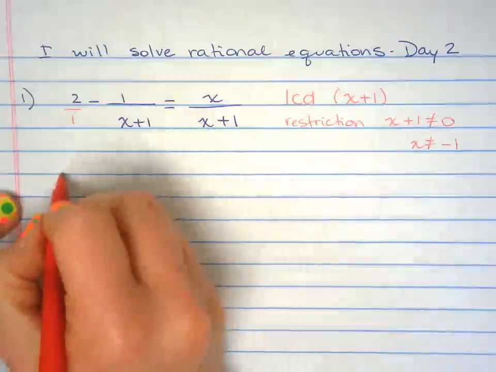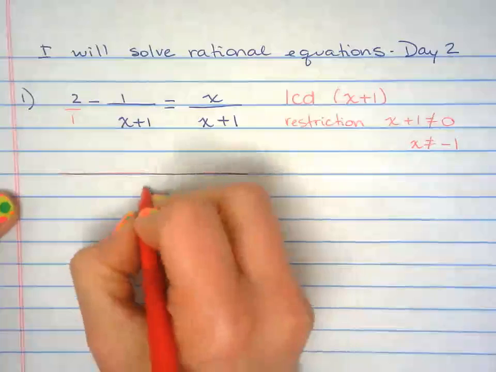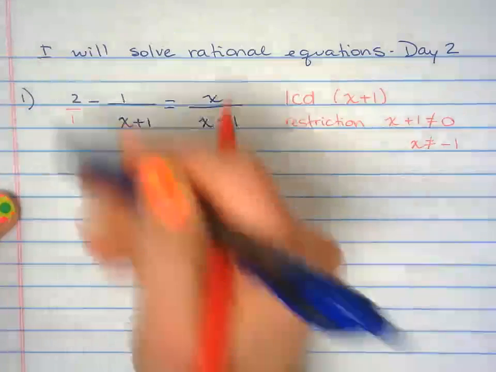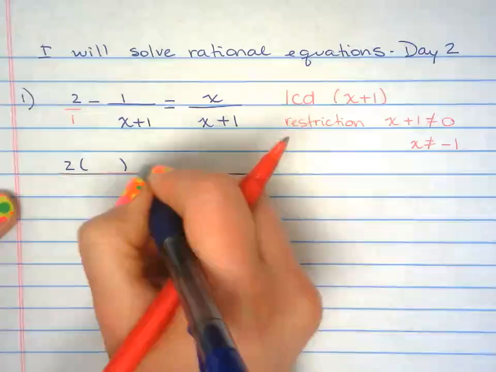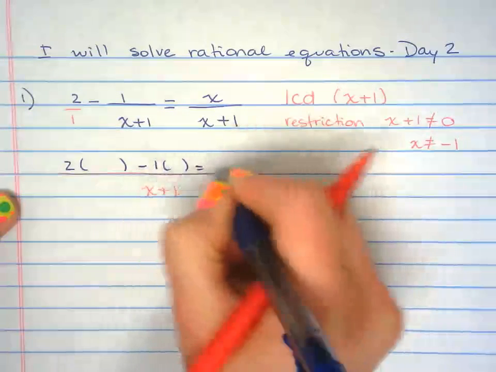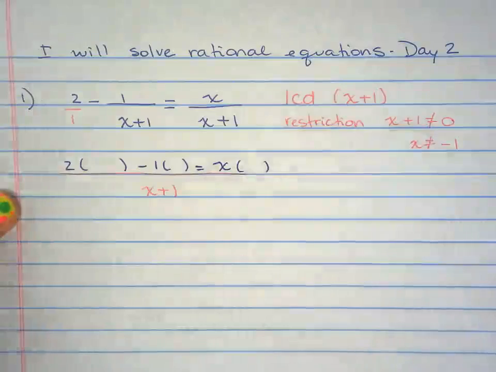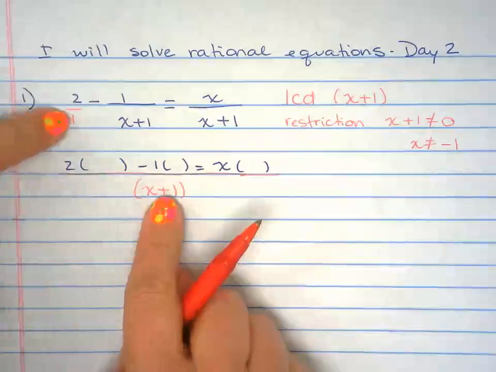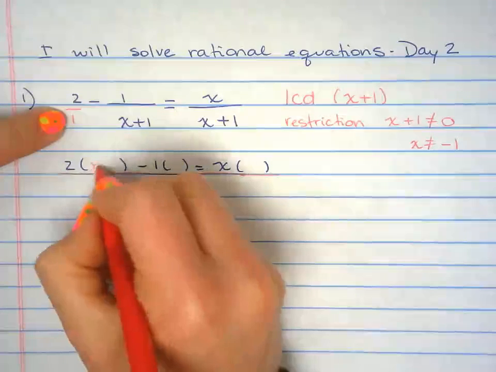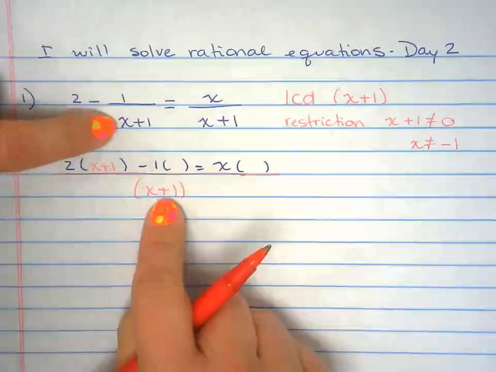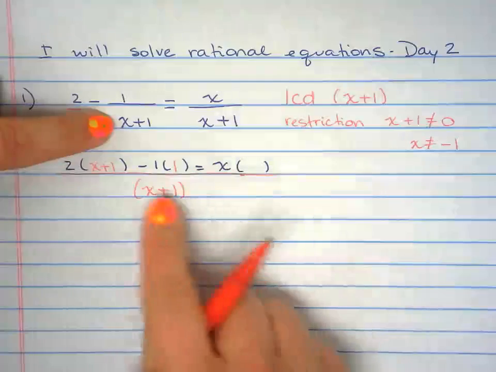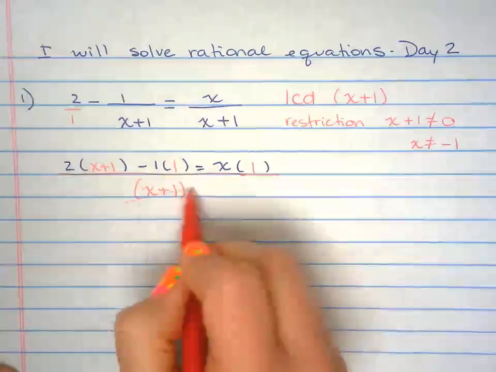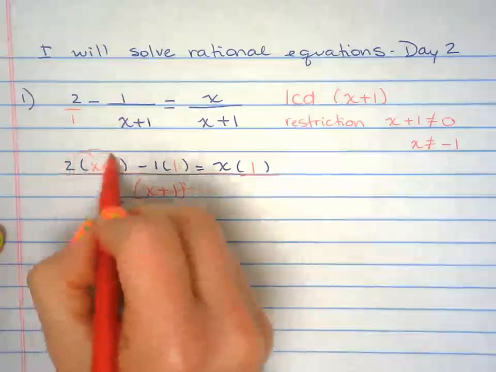Now here we go, LCD, x plus 1 for everybody, and then I drop the numerator down, leave some room, numerator, some room, numerator, some room. Alright, 2x plus 1 divided by 1, it's x plus 1. X plus 1 divided by x plus 1 is 1. X plus 1 divided by x plus 1 is 1. The denominator goes away.